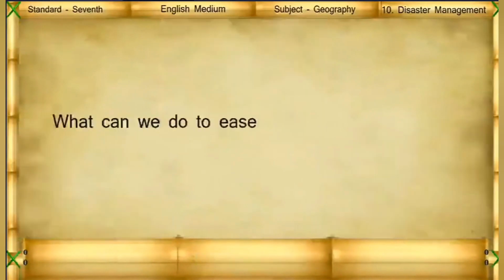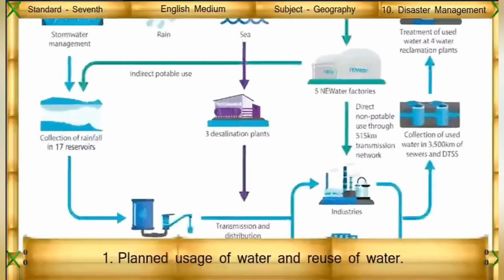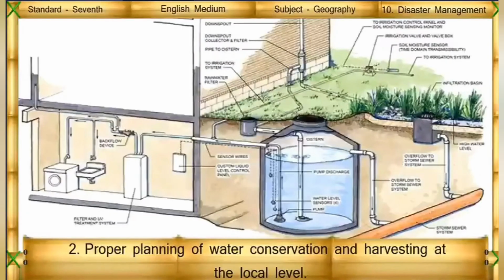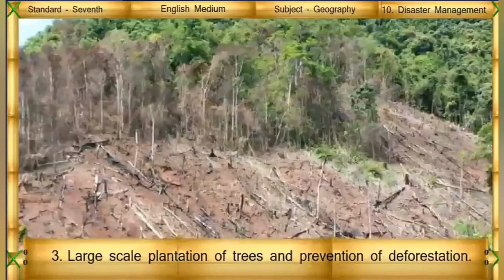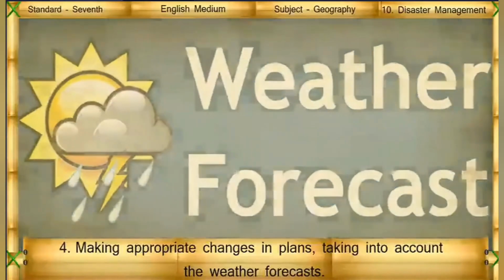What can we do to ease the severity of the famine? Planned usage of water and reuse of water. Proper planning of water conservation and harvesting at a local level. Large-scale plantation of trees and prevention of deforestation. Making appropriate changes in plans, taking into account the weather forecast.